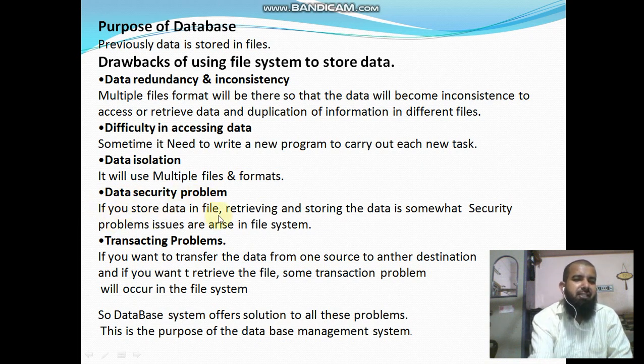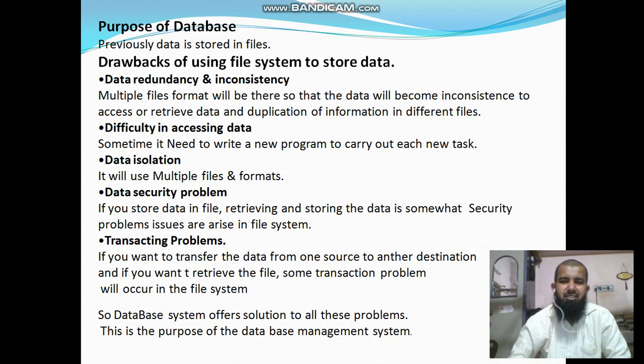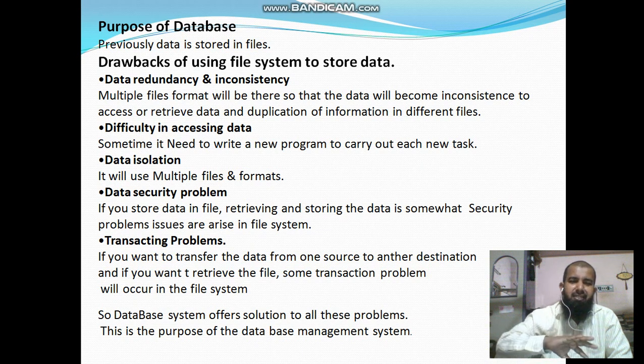If you store data in a file, security problems arise when retrieving and storing the data. There is a chance of the data being deleted, transferred to another place, or changed. So there is a security problem.